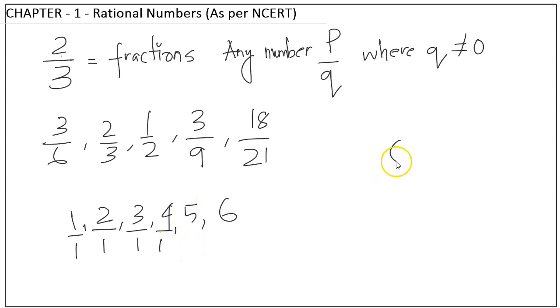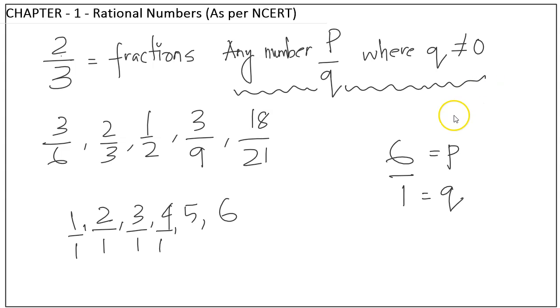So when I write 6 by 1, here 6 is p and q is 1 and q is not equal to 0. So whatever rule or condition we have written is getting satisfied, right? So that is why 6 over 1 or 6 by 1 is also a rational number, right? So that means what you got?